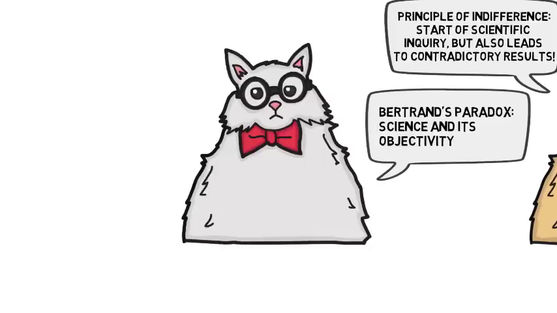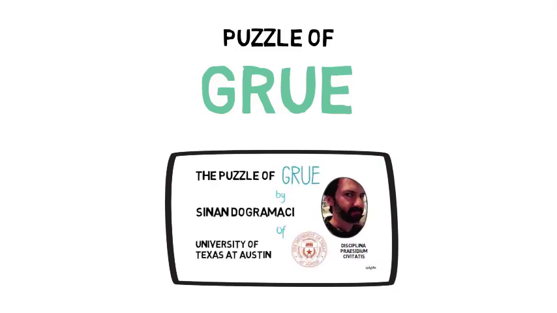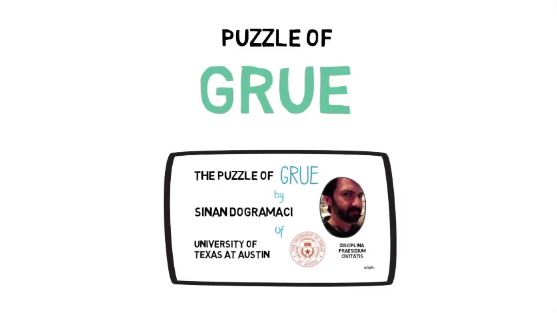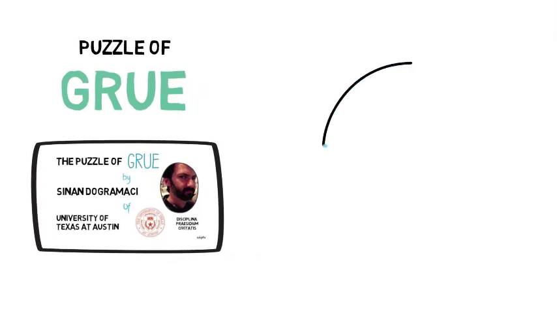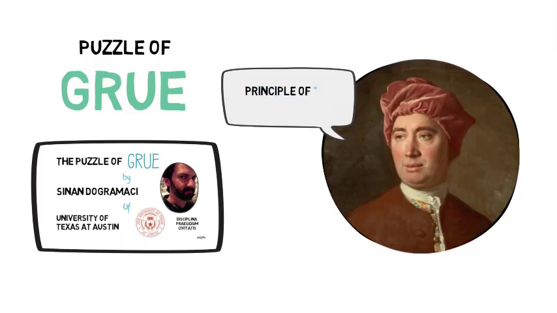Bertrand's paradox is closely connected with another famous philosophical puzzle, the Puzzle of GRU. Bertrand's paradox shows how the probabilities we get from the principle of indifference depend on whether we choose the language of length or the language of area. The Puzzle of GRU shows how to pull a similar trick on another famous principle underlying scientific reasoning, what David Hume called the principle of the uniformity of nature. So both puzzles show how core scientific principles seem to depend on the language we choose.